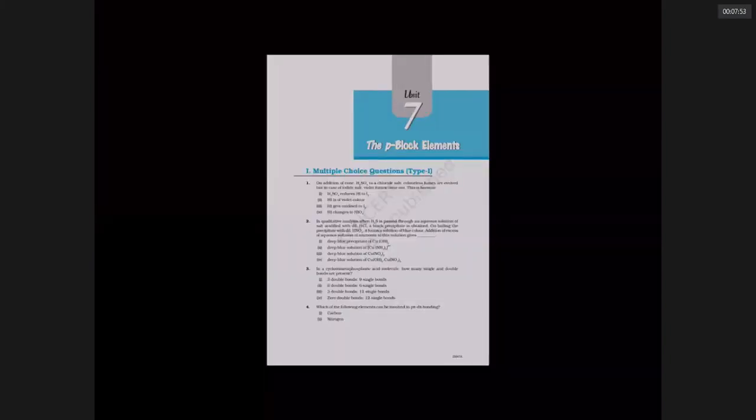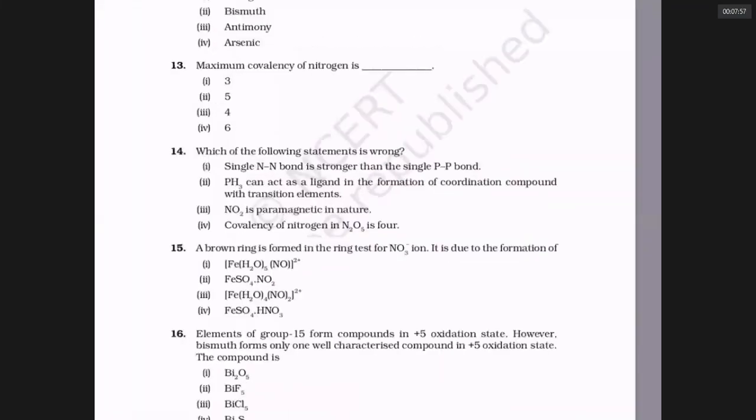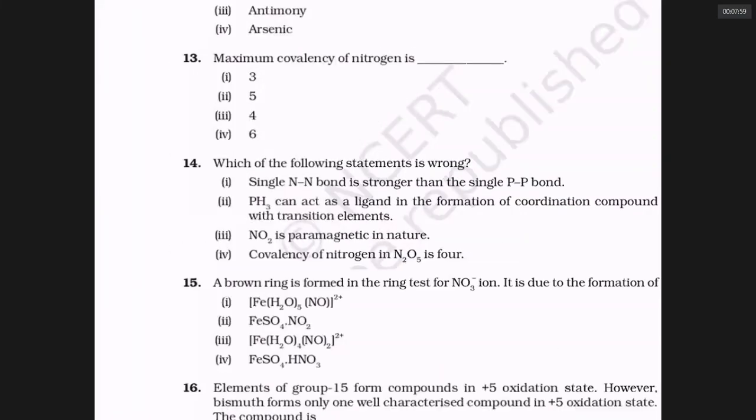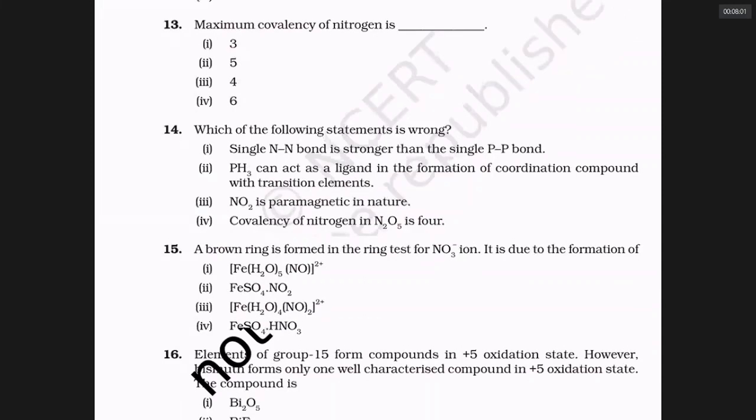These are the questions from the exemplar problem on the nitrogen phosphorus family. Which of the following statements is wrong? Single N-N bond is stronger than single P-P bond. Is it true or false? False.